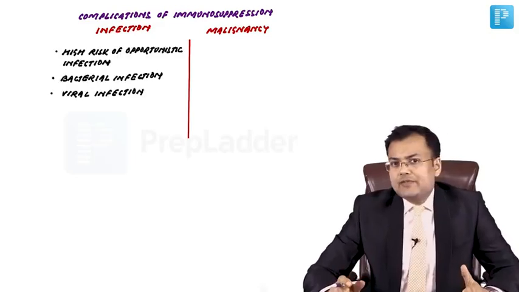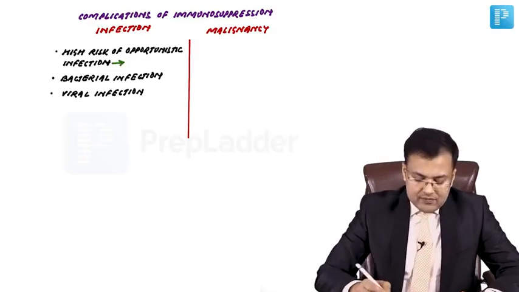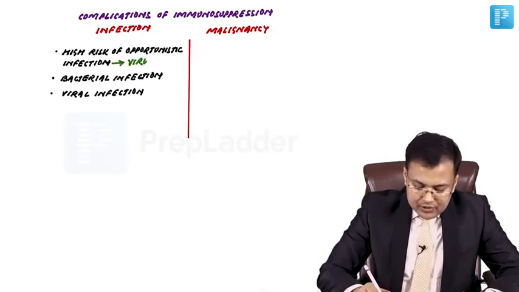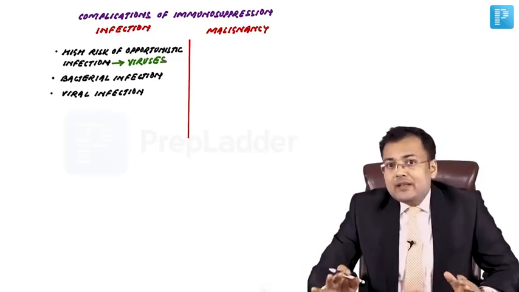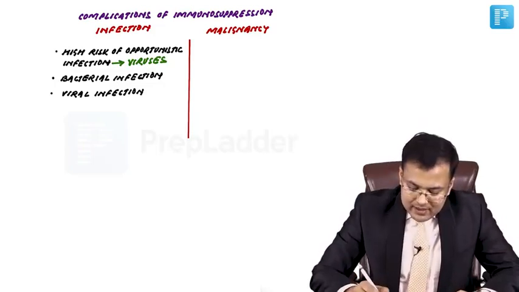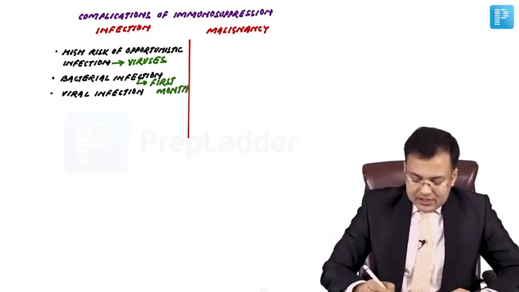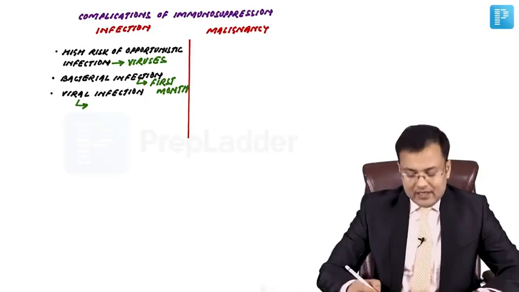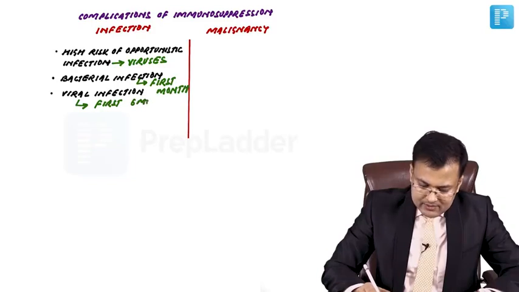There is increased risk of infection by both bacteria and viruses, but the high risk of opportunistic infection is mainly because of viruses. After transplantation, the bacterial infection incidence is maximum in the first month. And if you see the viral infection, there is maximum incidence in the first 6 months.